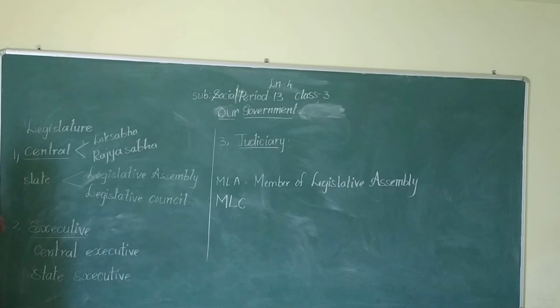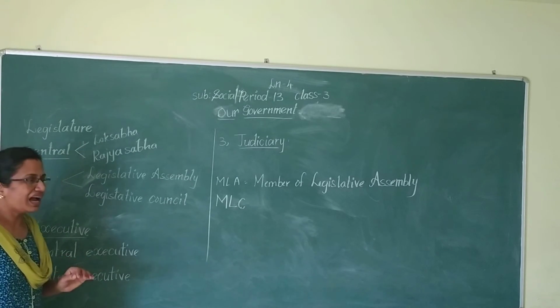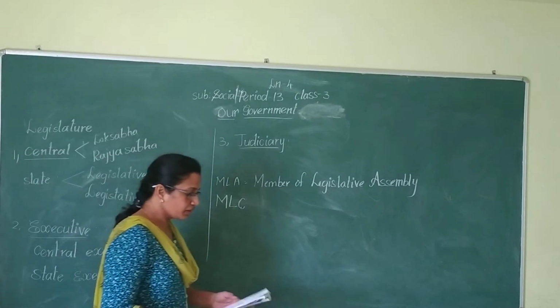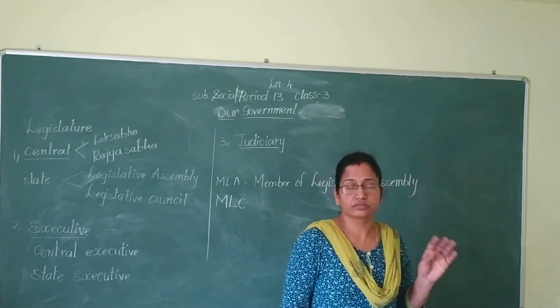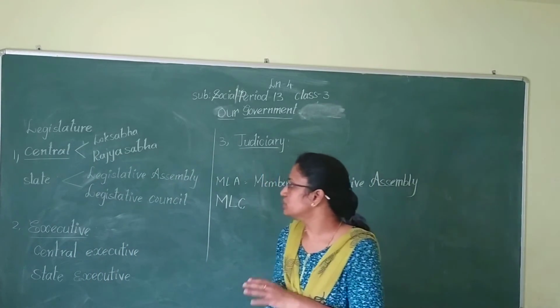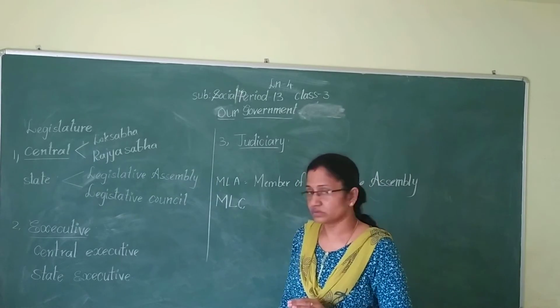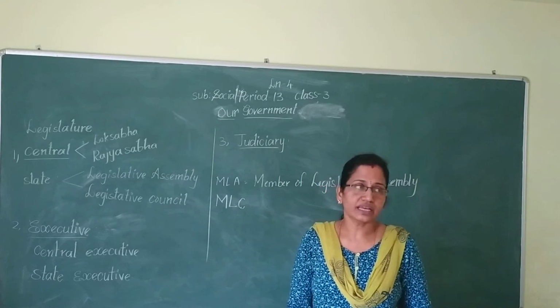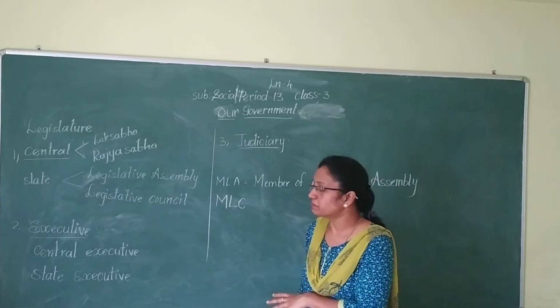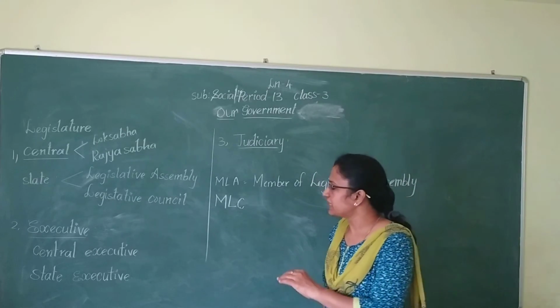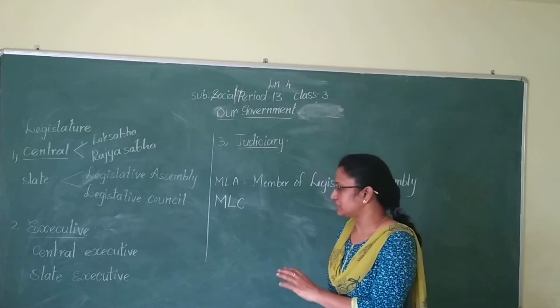Okay. And next one, state executive. Here also, the Governor, Chief Minister and other ministers, the Council of Ministers, are the members of the state executive. What is the main responsibility of the state executive?